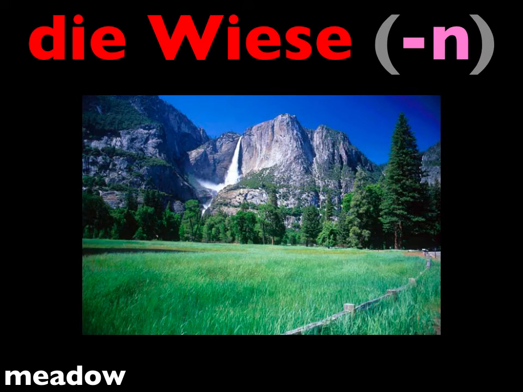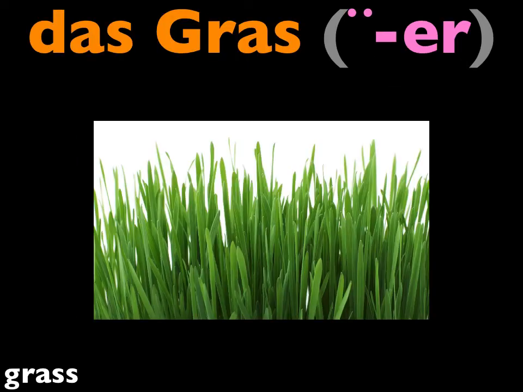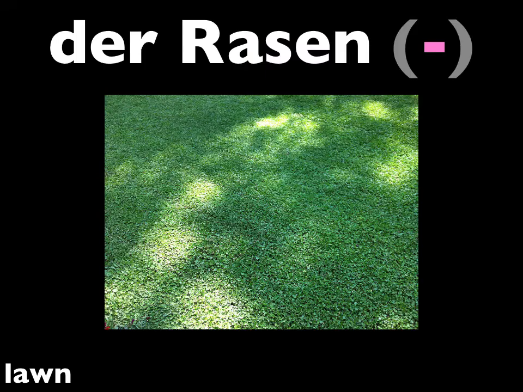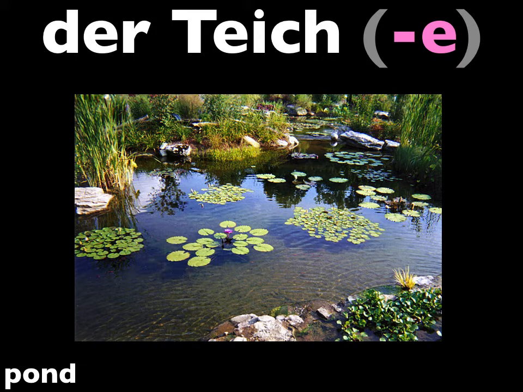Die Wiese. Die Wiesen. Das Gras. Die Gräser. But just like English, we usually use this only in the singular. Let's continue. Der Rasen. Die Rasen. Der Teich. Die Teiche.